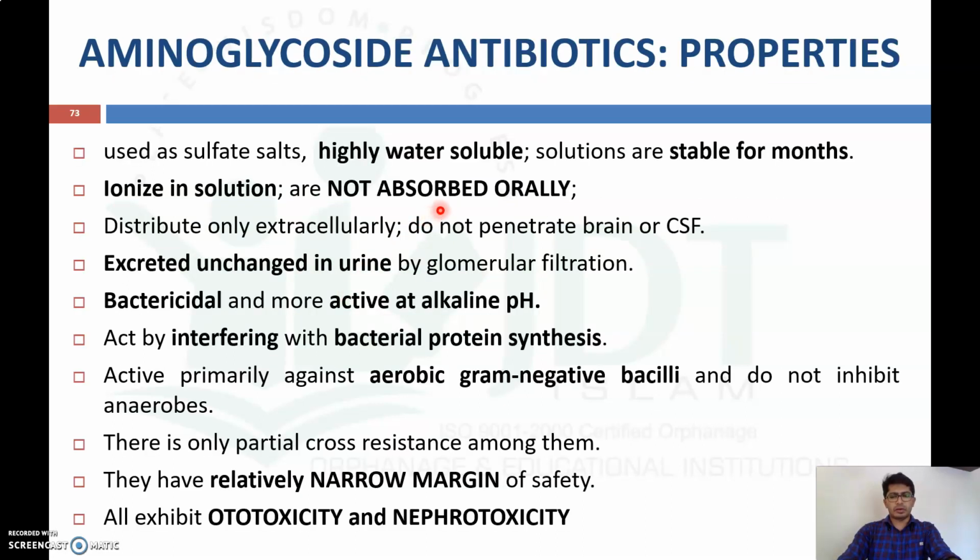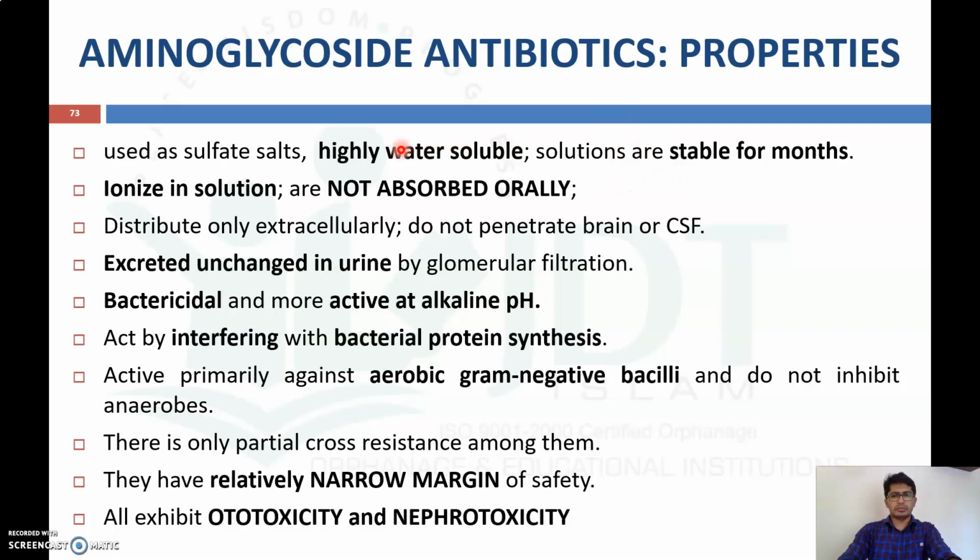Now there are some important properties of aminoglycoside antibiotics. These are used as sulfated salts, and they are highly water soluble, and these solutions are stable for 1 month.